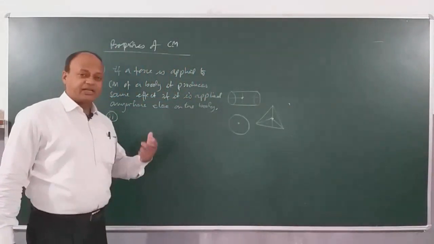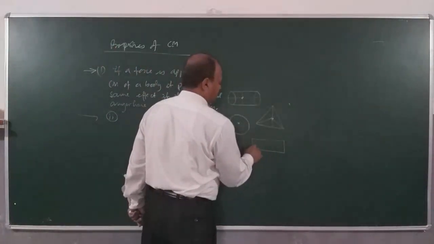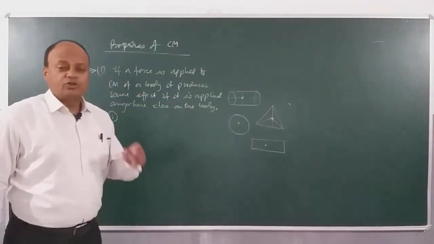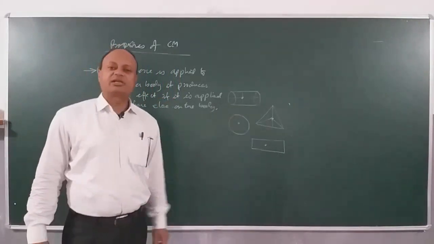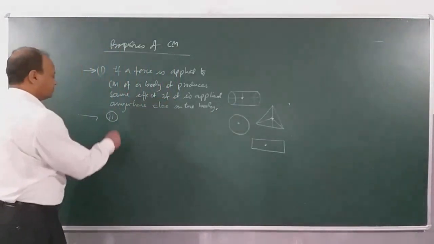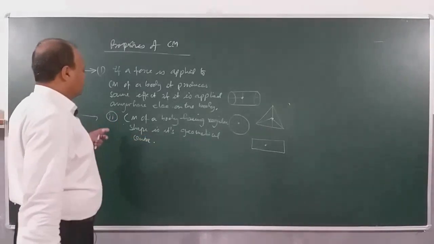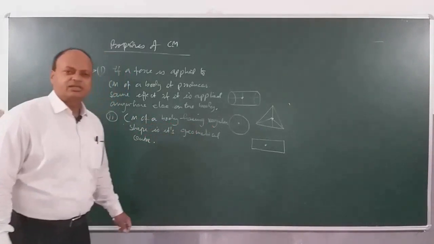So if I take a rectangular rod, for example, then where is the center of mass? Center of mass is the geometrical center. So if an object has regular shape and size, then its center of mass is always the geometrical center. Okay, let's write. So we wrote down the second property. Center of mass of a body having regular shape is the geometrical center.